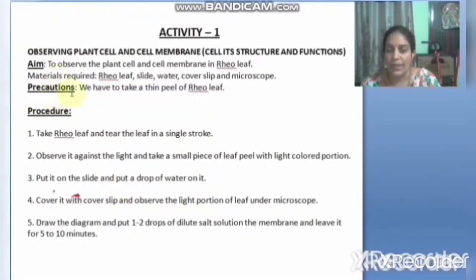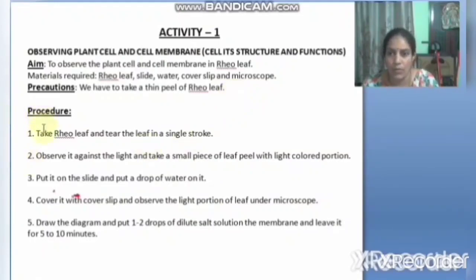What are the materials required here? Rheo leaf, slide, water, cover slip, and microscope. Here our precautions are given. We have to take a thin peel of rheo leaf. If you take a thick peel, you cannot see the cell under the compound microscope. For easy observation, you have already learned the preparation of slides in the previous year. So you should take a thin peel of rheo leaf.